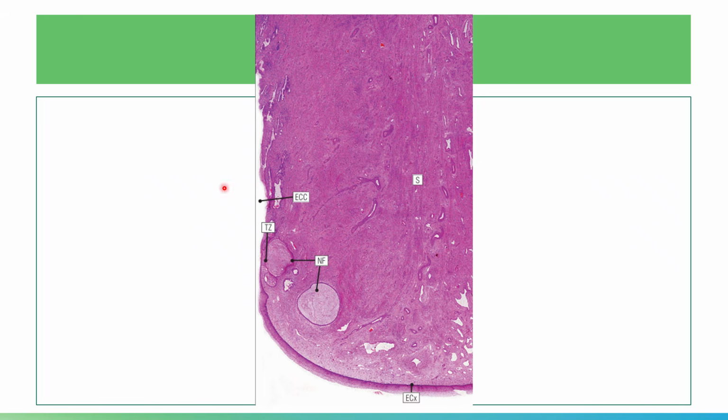Again, this is your transformation zone, the junction between the squamous and columnar epithelium in your external os. Stratified squamous epithelium covers your ectocervix, which is seen in those of the vagina.